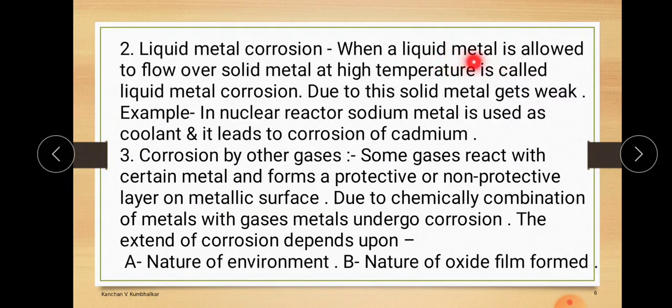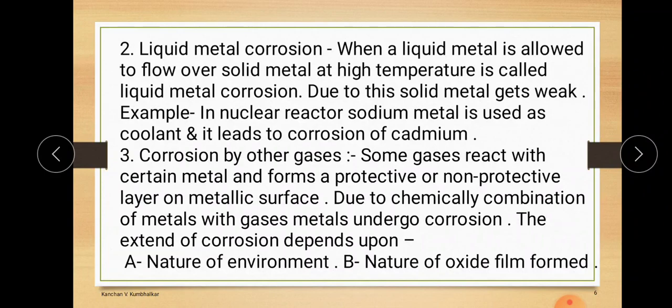Obviously, metal requires a high temperature to melt, so when one metal is flowing over the surface of another metal at a high temperature, corrosion takes place. And due to this, the solid metal gets weak.